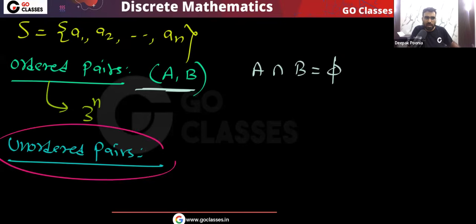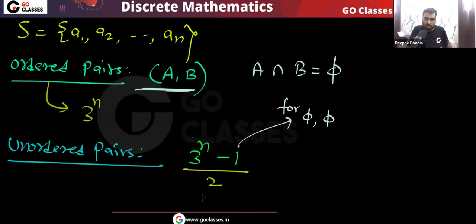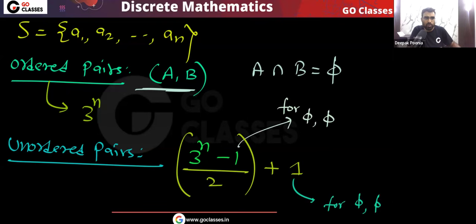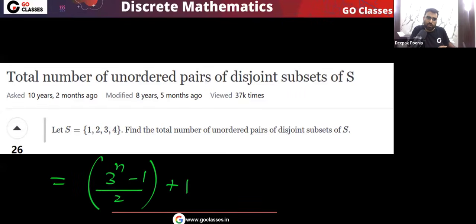So finally, how many unordered pairs will there be? That is very simple. From this 3 power n, you subtract 1. Why am I doing this minus 1? This I am doing for phi comma phi. Then you divide by 2. But remember, plus 1. Why am I doing this plus 1? For phi comma phi. So that's it, this is the answer for this question. I hope you understood. So for this particular question, the answer will be (3 power n minus 1) divided by 2, plus 1.